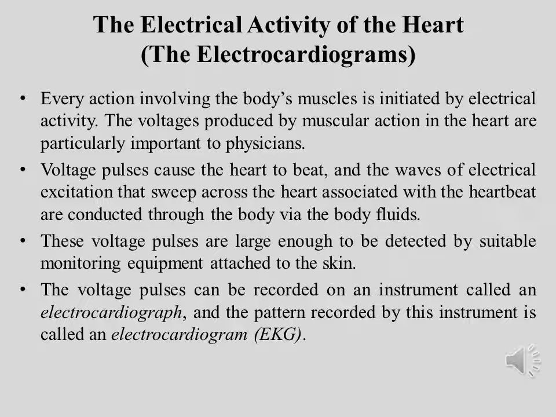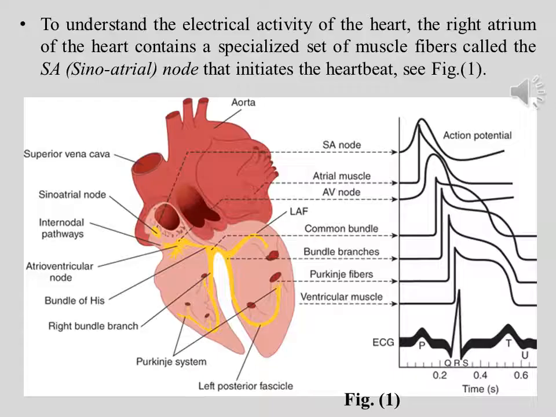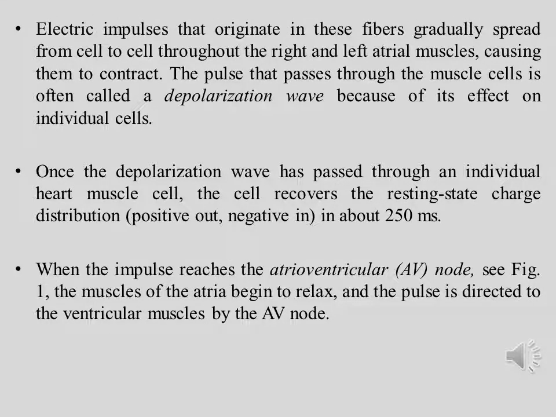The voltage pulses can be recorded on an instrument called an electrocardiograph, and the pattern recorded by this instrument is called an electrocardiogram, EKG. To understand the electrical activity of the heart, the right atrium of the heart contains a specialized set of muscle fibers called the SA, sinoatrial, node that initiates the heartbeat. See Figure 1. Electric impulses that originate in these fibers gradually spread from cell to cell throughout the right and left atrial muscles, causing them to contract.